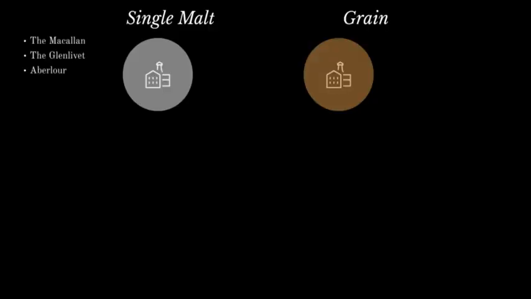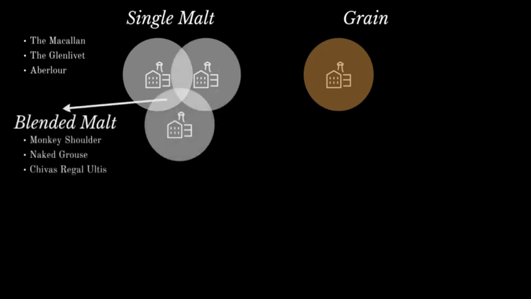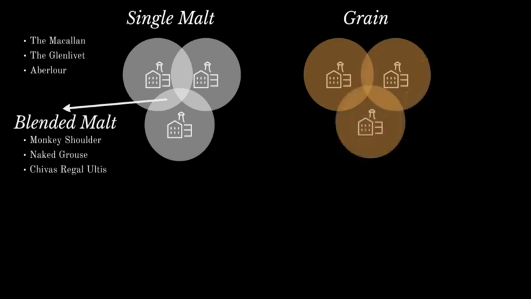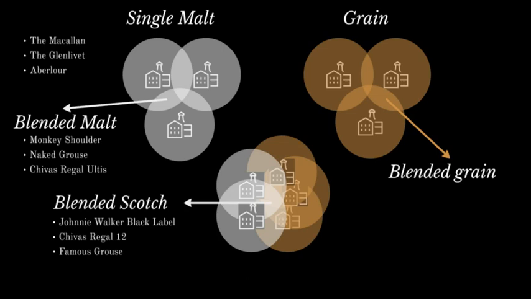Now consider that the company uses more than one distillery's whiskey in one bottle. This bottle will be blended malt. With the same logic, if the company uses more than one distillery's grain whiskey, this will be named blended grain whiskey. Grain whiskey or blended grain whiskey is not generally bottled and sold separately, but composes a very important part of the industry, because it is produced to be blended with malt whiskies, which gives us the most popular and highest selling whiskies, blended Scotches.